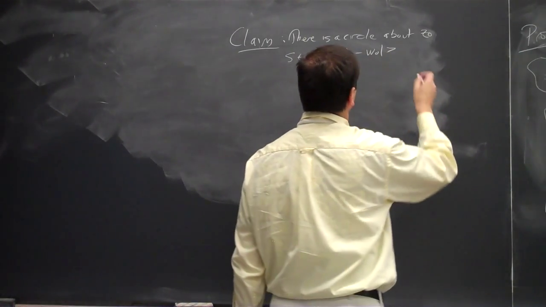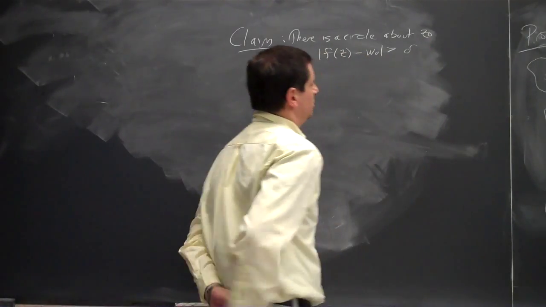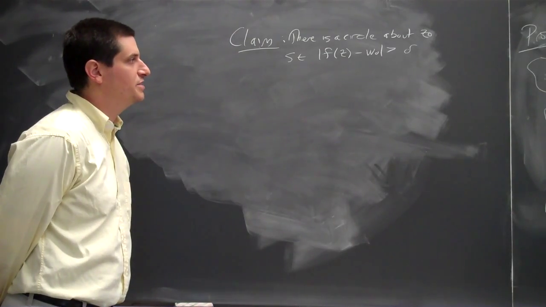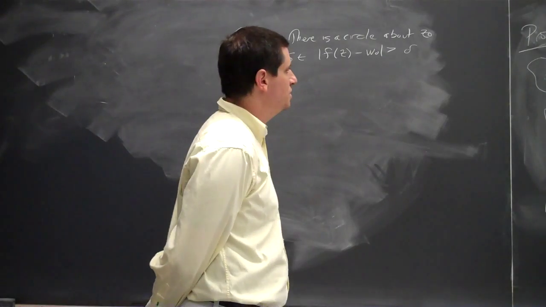It doesn't matter what notation I'm using. Can I ensure that there's some circle where this is at least delta?